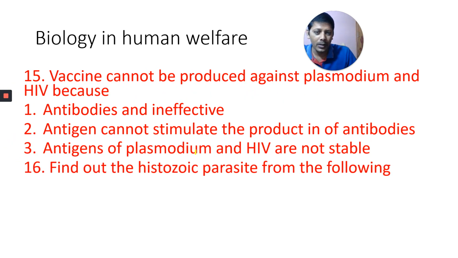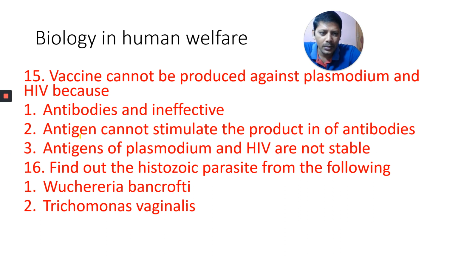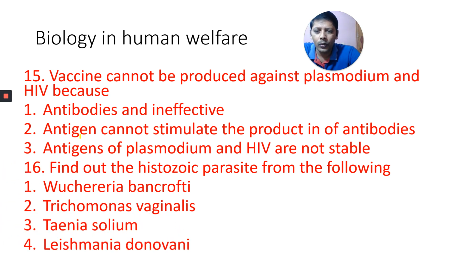Find out the histozoic parasite from the following. In these three options, select one option. Out of these three, select one. Find out the histozoic parasite: Wuchereria bancrofti and Trichomonas vaginalis, or Taenia solium and Leishmania donovani.